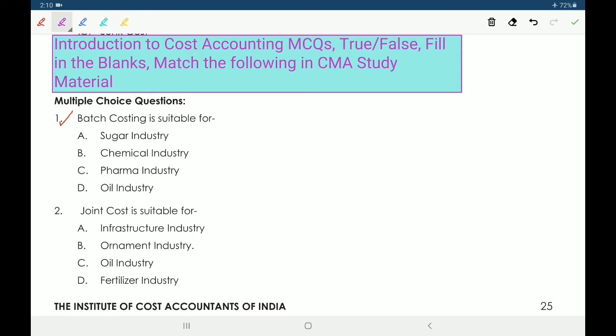Batch costing is suitable for option A, sugar industry, B, chemical industry, C, pharma industry, D, oil industry. So batch costing is suitable for pharma industry because they produce in batches.